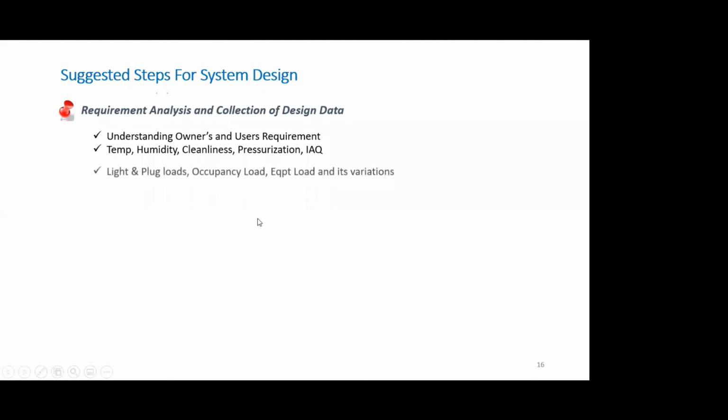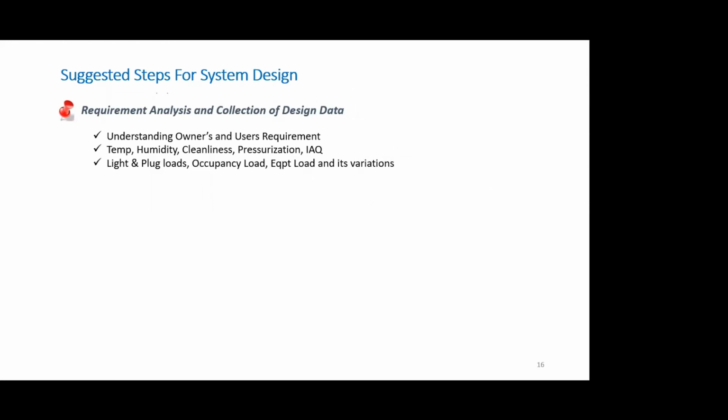It's very important that the analysis is done for the requirement and collection of data required for that particular facility. So understanding owners and users requirement is extremely important, because depending upon the ultimate usage and the owner's criteria, the owner's requirements do vary.